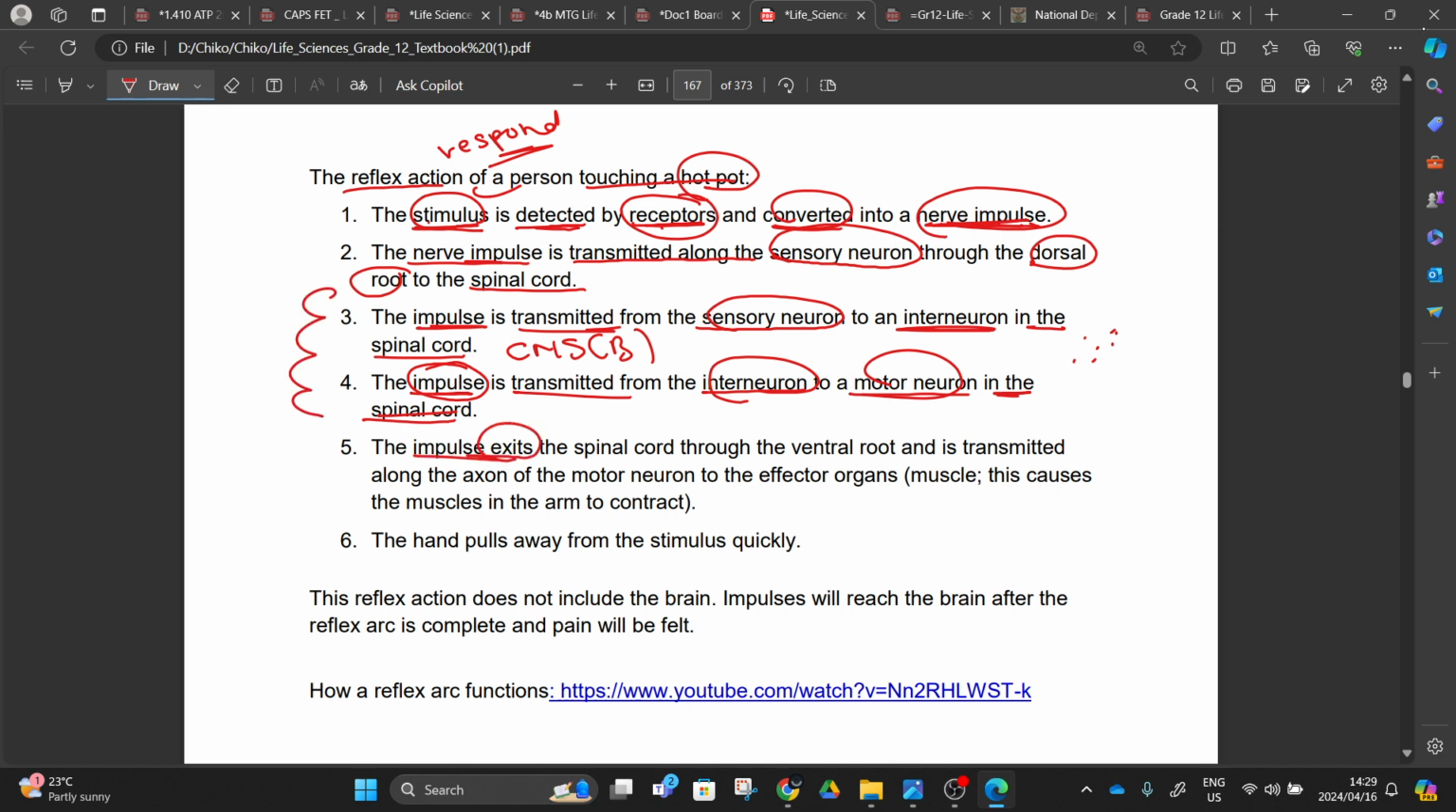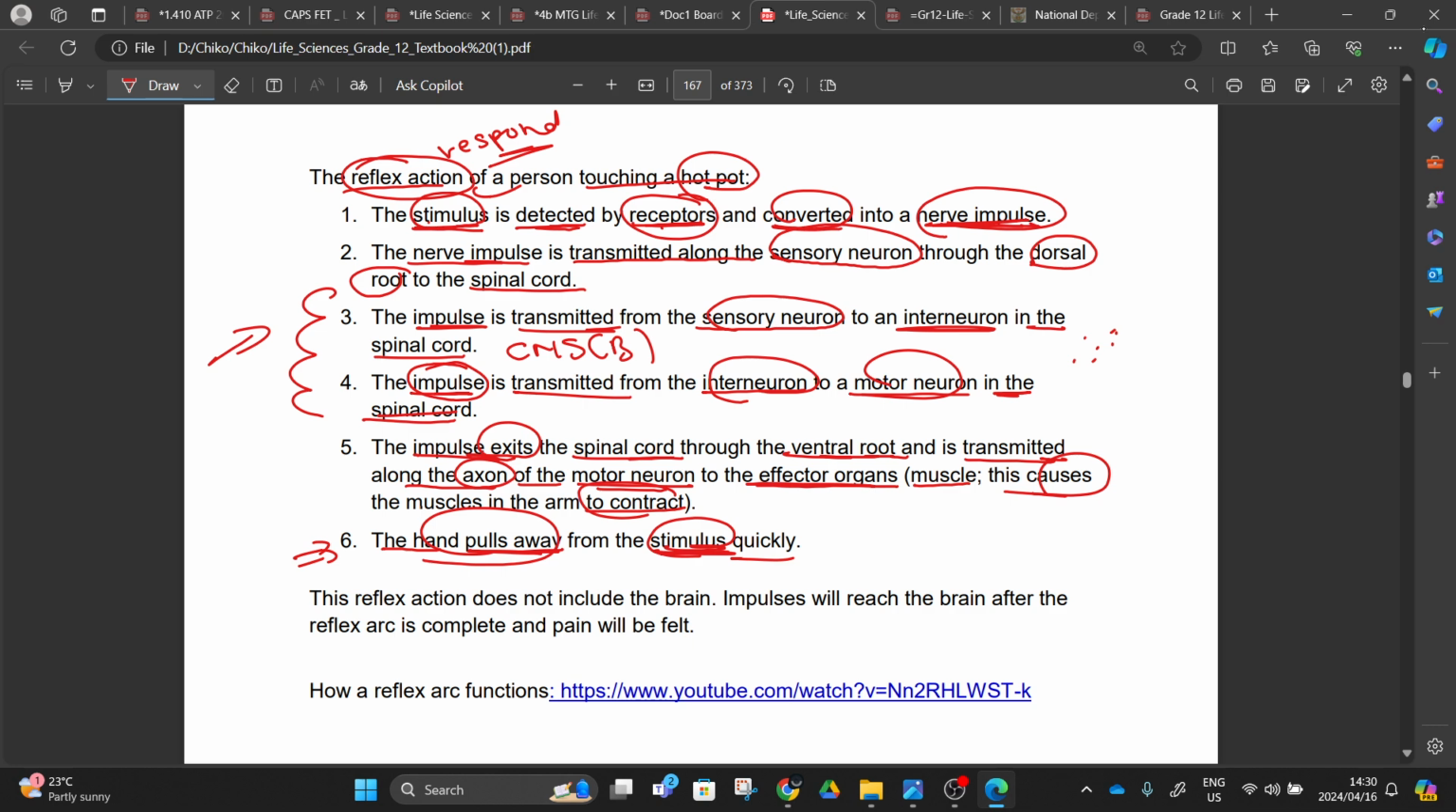Now the impulse will exit the spinal cord through the ventral root and be transmitted along the axon of the motor neuron to the effector organs, right? Which can be the muscle. This causes the muscles to contract, to pull back, right? And then all in all, the hand is going to pull away from the stimulus quickly. This hand pulling away from the stimulus quickly, we said it is a reflex action brought upon by a reflex arc. I believe you heard me there, right?